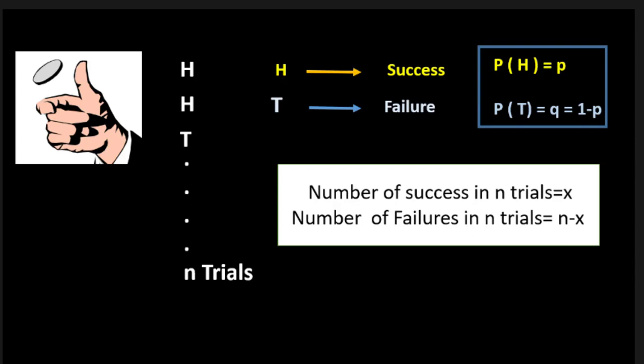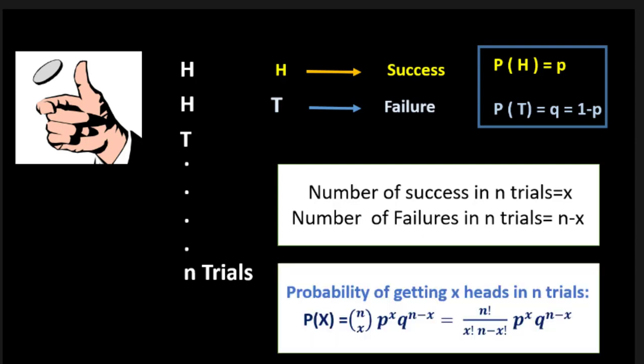This probability can be obtained by binomial distribution. So P(X) would be nCX times P to the power X multiplied by Q to the power n minus X. This is the probability of getting X heads in n trials.